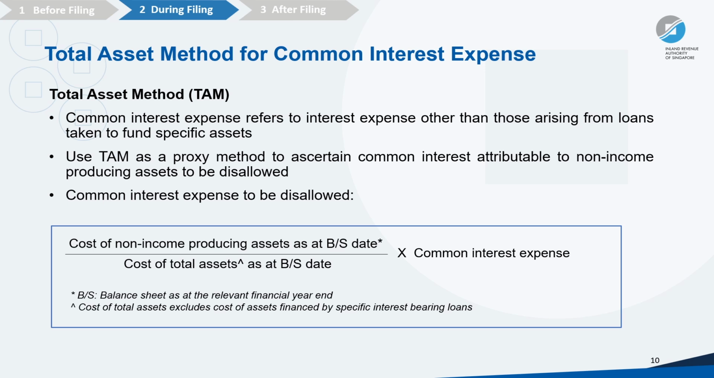There might be situations where a company may have taken out a loan, which is used for different purposes, and the company is unable to directly attribute the interest expense to income and non-income producing assets. In such cases, the company can apply the total asset method to compute the common interest expenses to be disallowed for tax deduction. Below is the formula you can adopt.